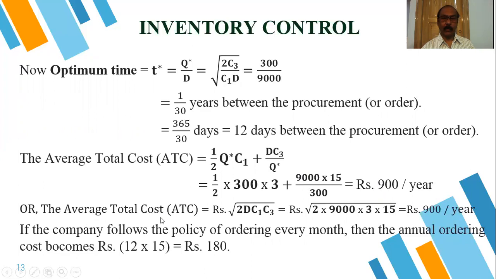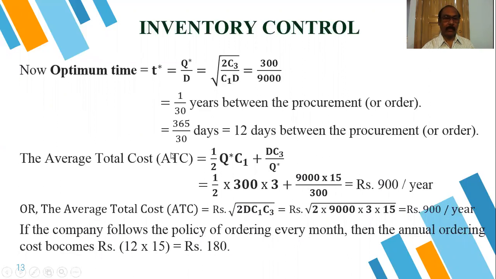Another way we can also calculate: square root of twice D C1 C3 is equal to rupees, and from that we will get the same result, rupees 900 per year. So if the company follows the policy of ordering every month, then the annual ordering cost becomes 12 into 15, which is equal to 180 rupees.